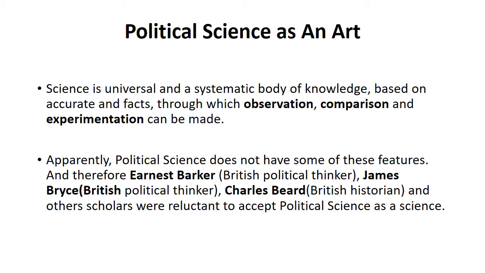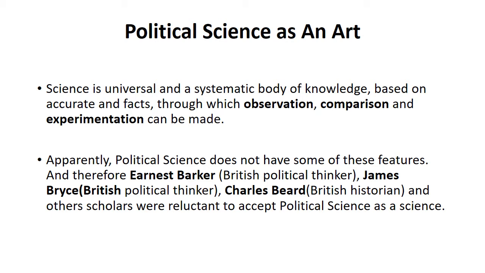There is a British political thinker Ernest Baker, and James Bryce is also a British political thinker, and Charles Brett is a historian. All of these thinkers are reluctant. They don't accept political science as a science. They think that political science is an art. Why do they think so?